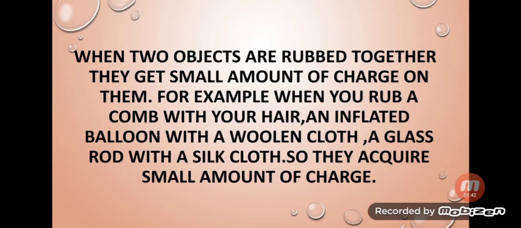So we can say when two objects are rubbed together, they get small amount of charge on them. There are many other examples. When you rub a comb with your hair, which we have just studied, an inflated balloon with a woolen cloth, a glass rod with a silk cloth, they acquire small amount of charge.